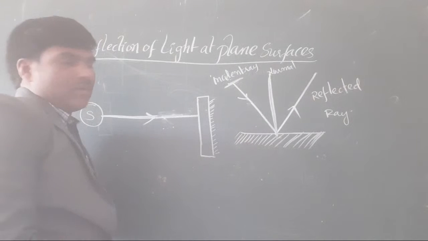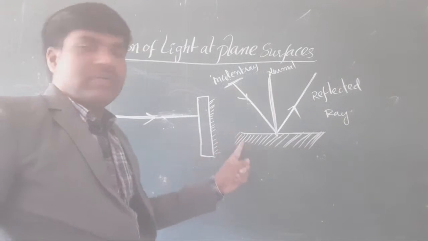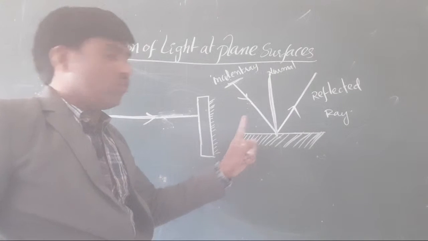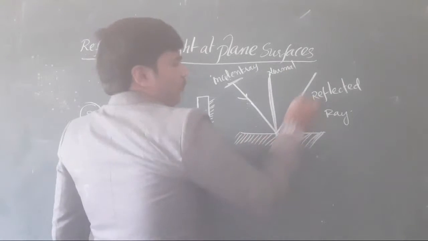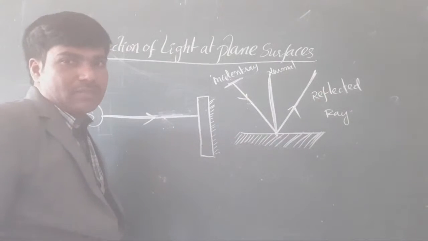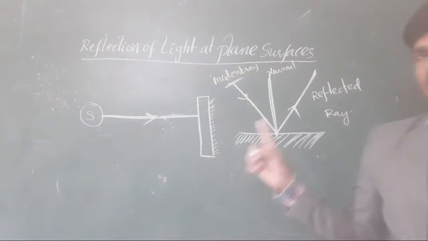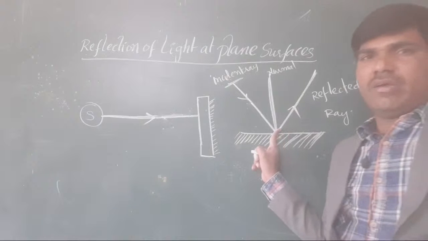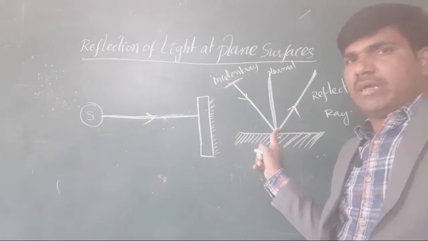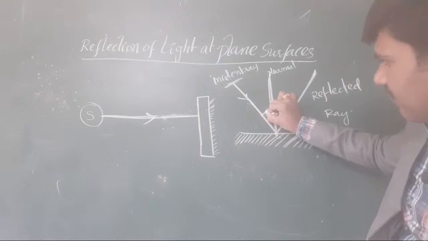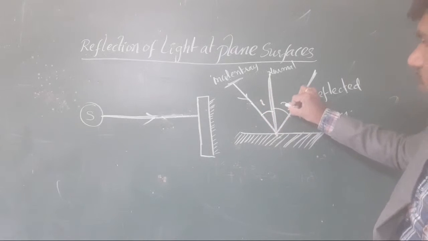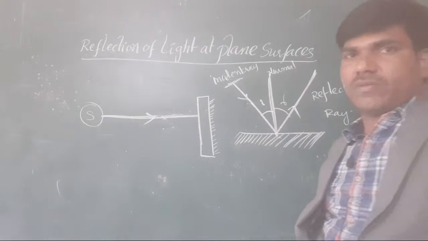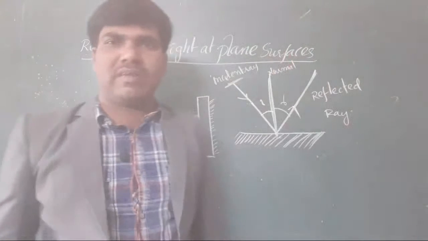When the light is coming from the source and falls on an obstacle, it is returned back in the opposite direction of the incident path. This phenomenon of light is called reflection. Here, this angle is called the incident angle, and this angle is called the reflection angle. You studied that in your 7th class.